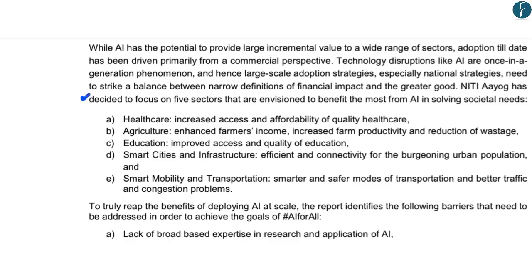Now the NITI Aayog has decided to focus on 5 sectors so as to utilize artificial intelligence in solving the problems of society. The first priority sector is healthcare, wherein NITI Aayog intends to use artificial intelligence to increase the access and affordability of quality healthcare. The second priority sector is agriculture, wherein artificial intelligence is intended to enhance the farmer's income, increase farmer productivity, and reduce agricultural wastage.